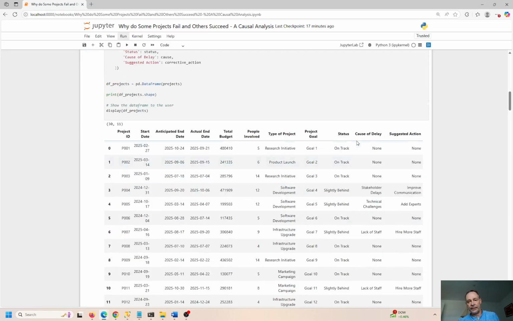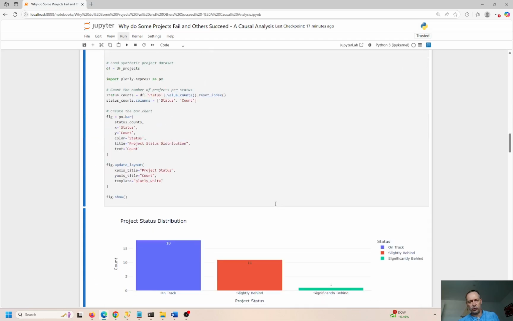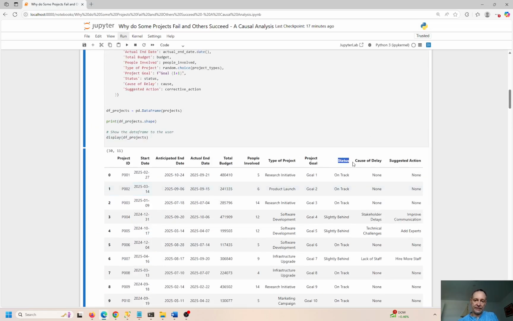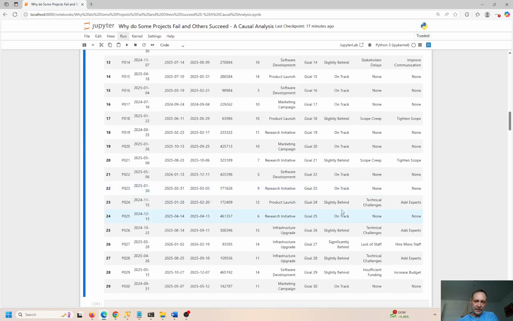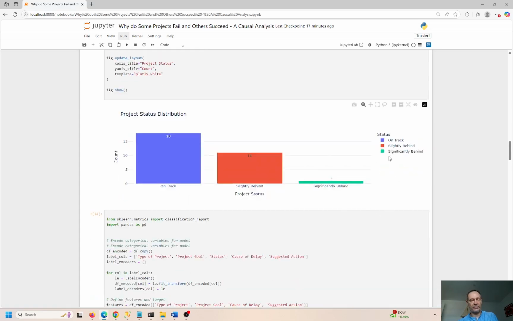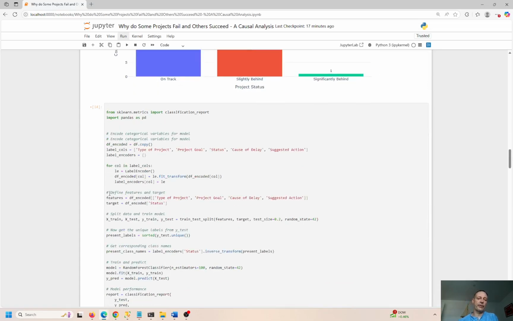If we go over here, this is, what were we looking at? The status counts. Okay. Oh, status and the count. Okay. So looking at these statuses and the counts of each. So here's on track, slightly behind, on track, slightly behind, significantly behind, and on track. So we're just counting those. Okay. So that's the one significantly behind, and the others fall into these other buckets.